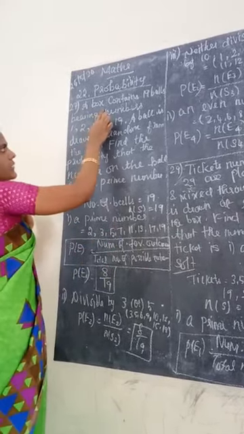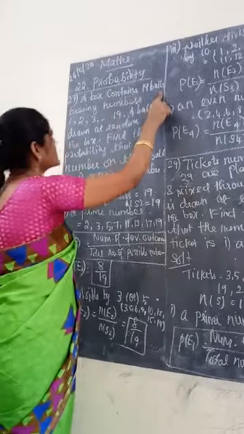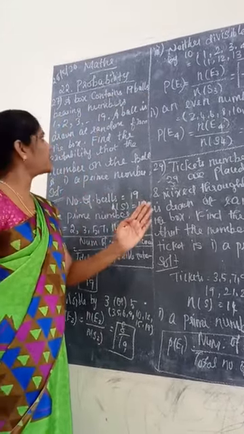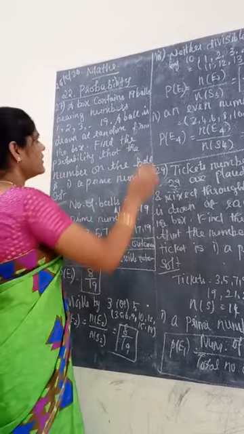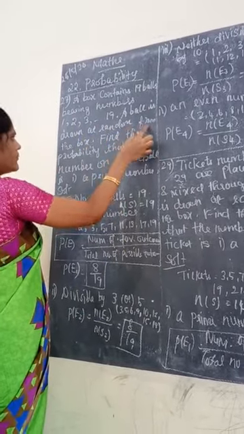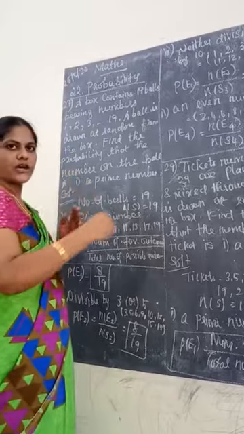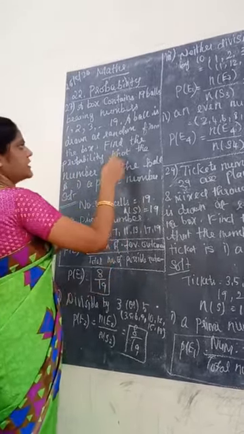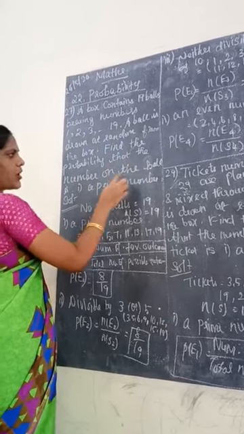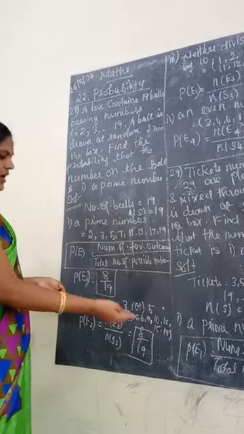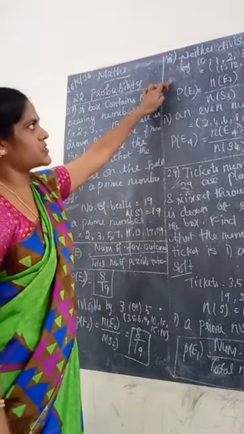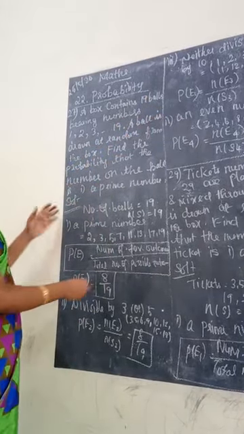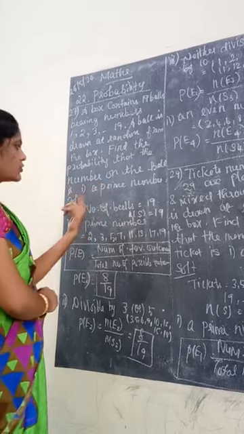So listen. A box contains 19 balls bearing numbers 1 to 19. A ball is drawn at random from the box. Drawn at random, now 1 to 19 is one cycle, then again 1 to 9. That is the random formation. Find the probability that the number on the ball is a prime number, divisible by 3 or 5, neither divisible by 5 nor an even number. I hope you understand the question.